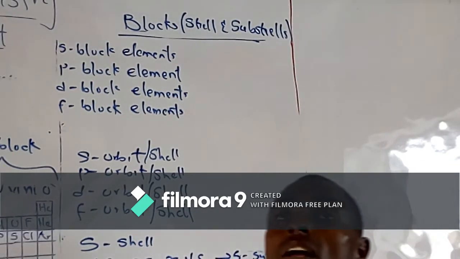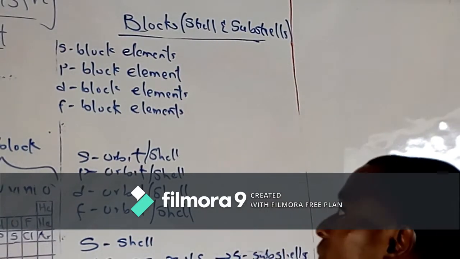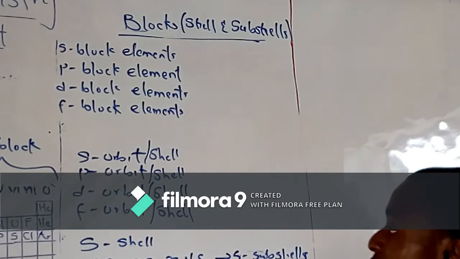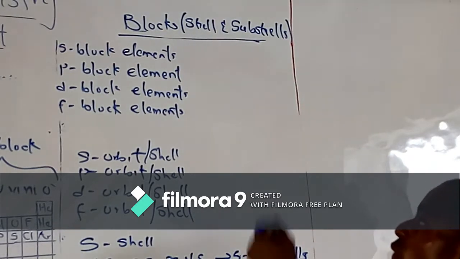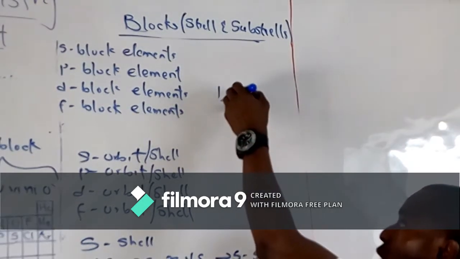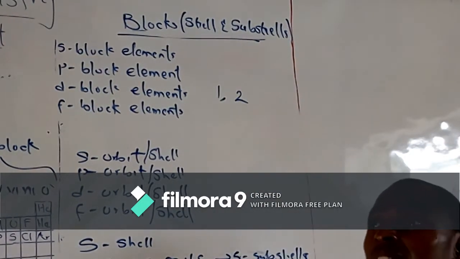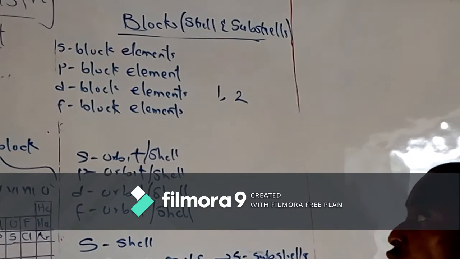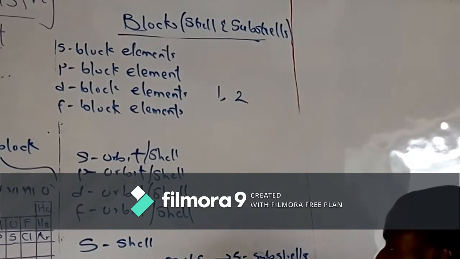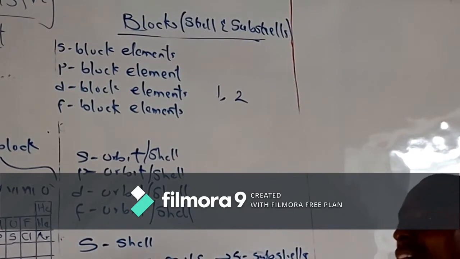The S block elements are elements that have 1 or 2 electrons, or they have their outermost electrons on the S subshells.